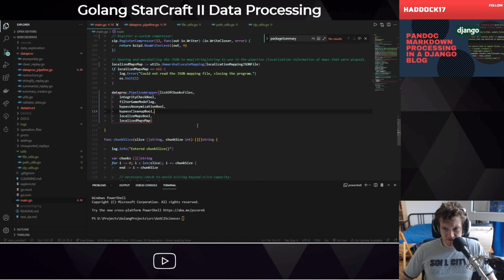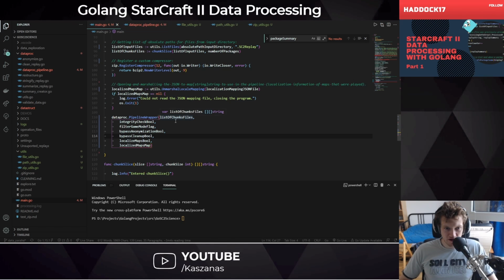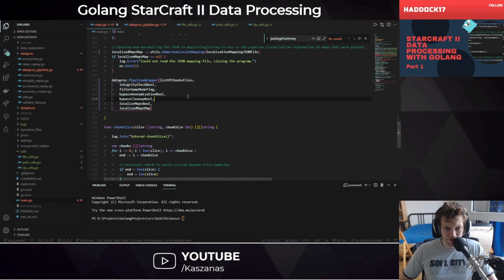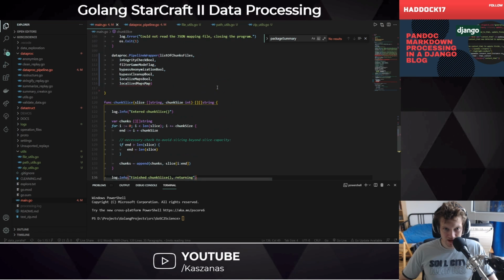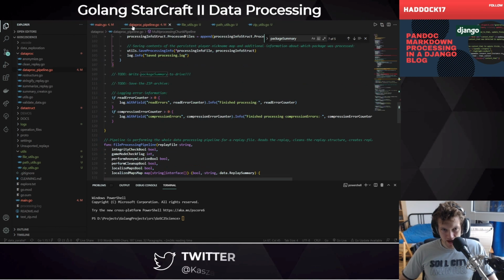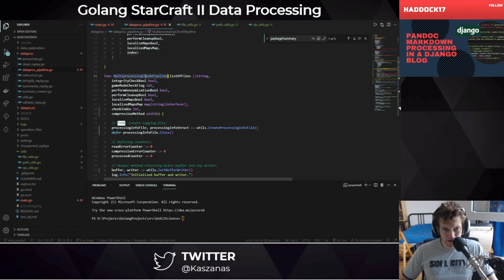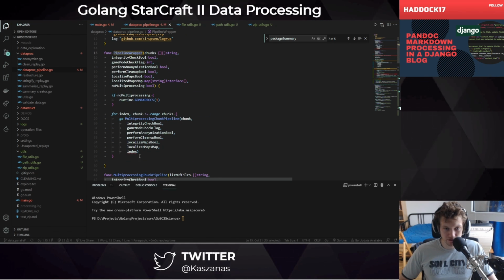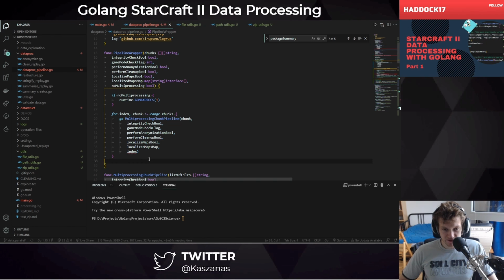Okay, so it seems that I have solved the problem. I have cleaned up the main file. As you can see, it's much more clear. There is not as much indentation as there was before. We have as much as 2 levels when we use if statements, and apart from that we have the rest of the logic that was moved into the data processing pipeline, into the multiprocessing chunk pipeline, which will be used by the pipeline wrapper and will be multiprocessing the files.